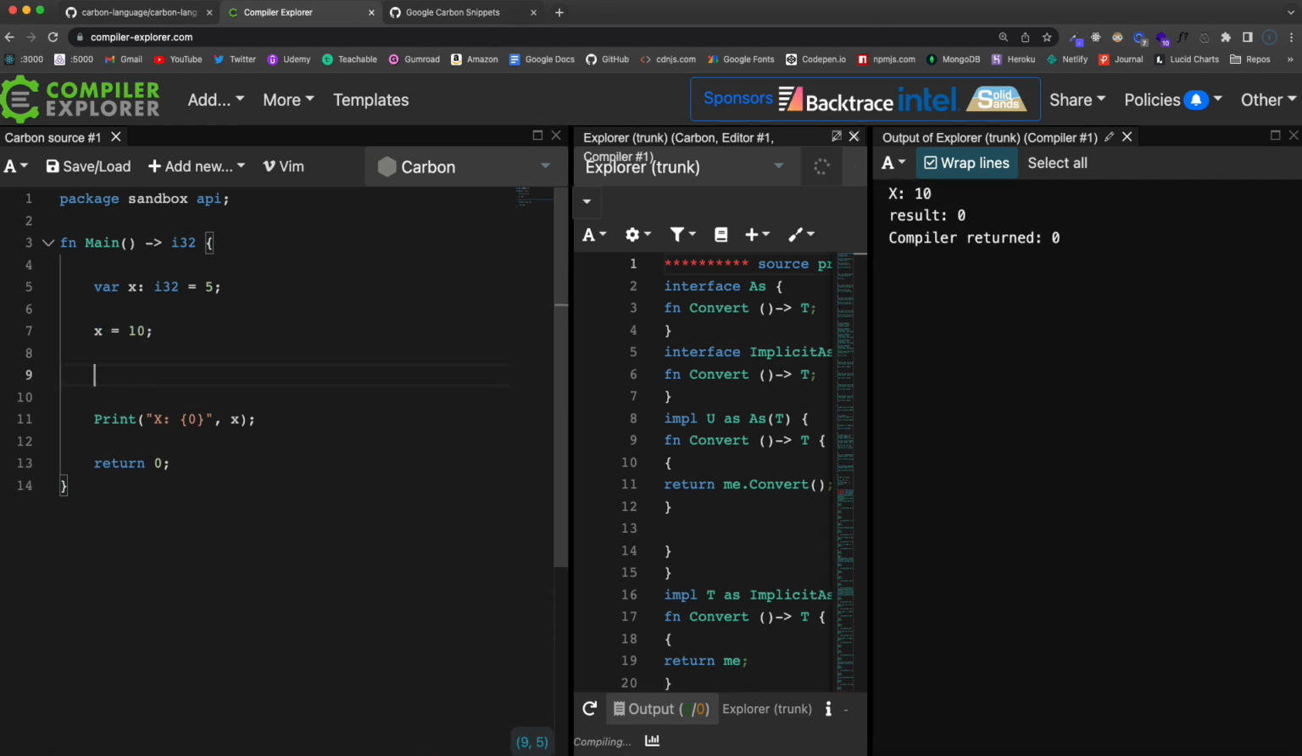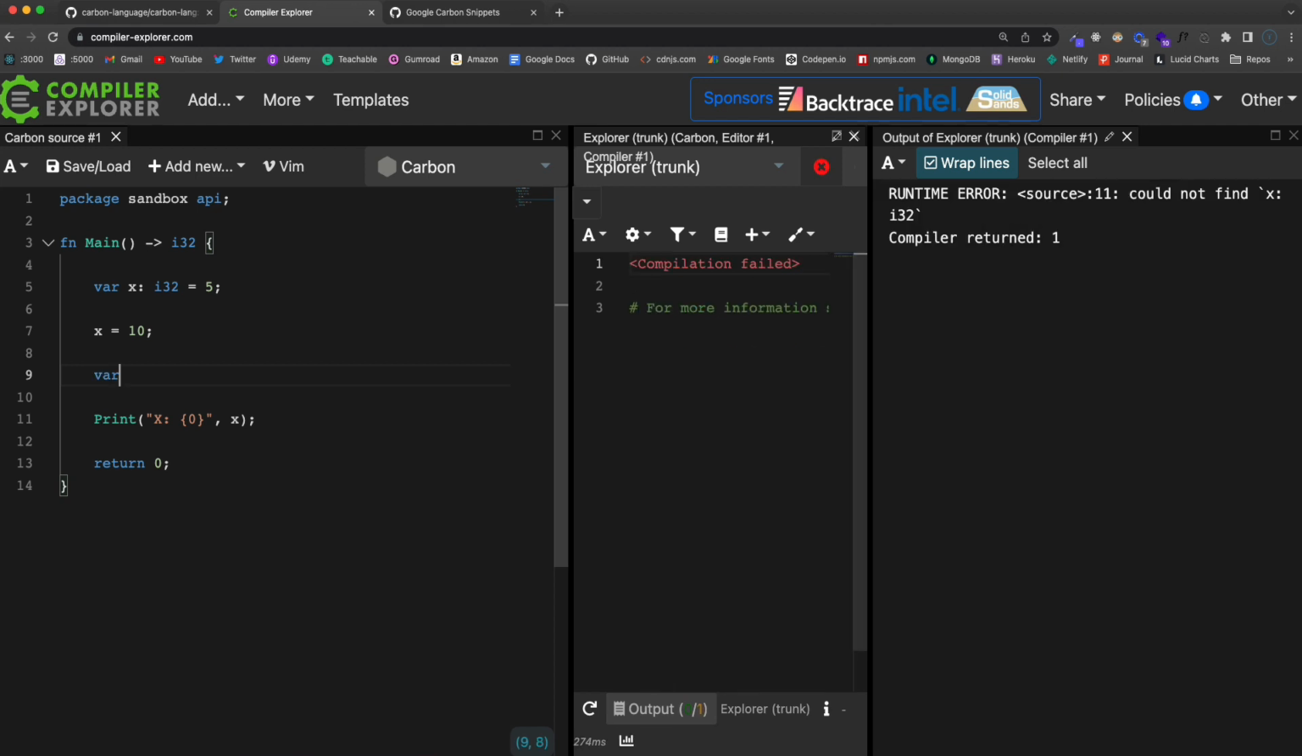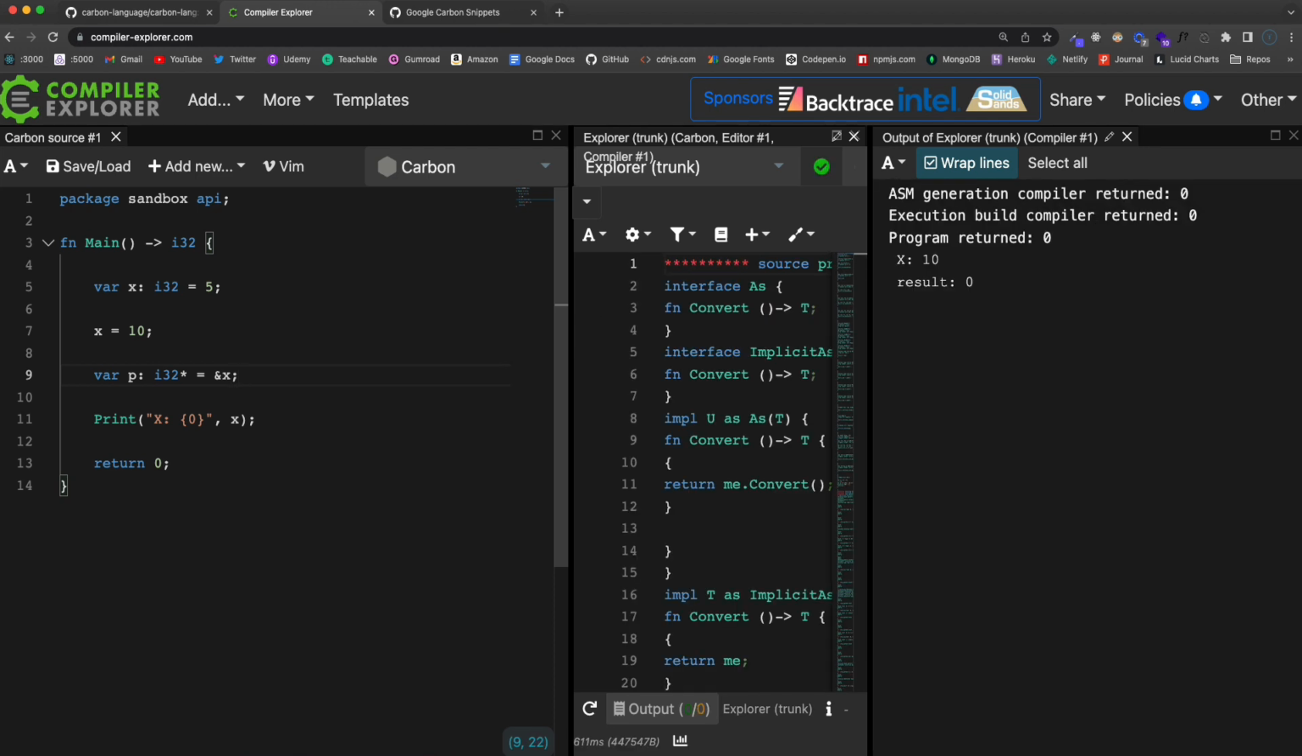All right, now what I'm going to do is create another variable, and I want this to be a pointer to the value of x. So we'll call this p, and then we're setting a pointer, so when we do the type, we do whatever the type is, and then an asterisk. And then we set it to ampersand, and then whatever the variable of the value we're looking to get. So we're going to say ampersand x.